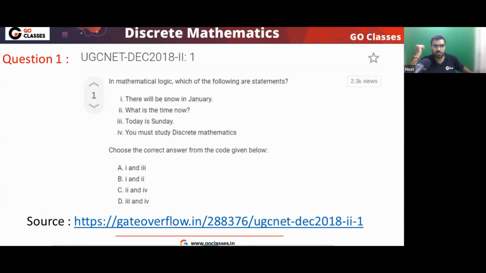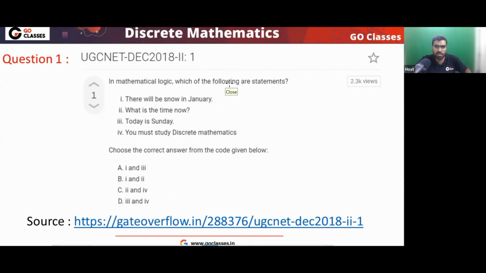This is a UGC NET question. I'm not surprised. This is not a GATE question, remember. This is a UGC NET question. But let's assume you are attempting the UGC NET exam and this question comes in front of you. Now tell me, will you leave it or will you answer it?